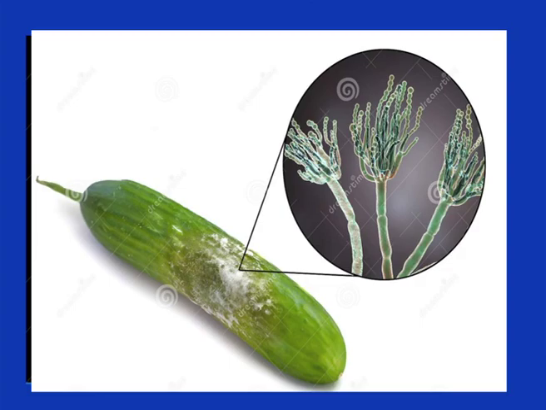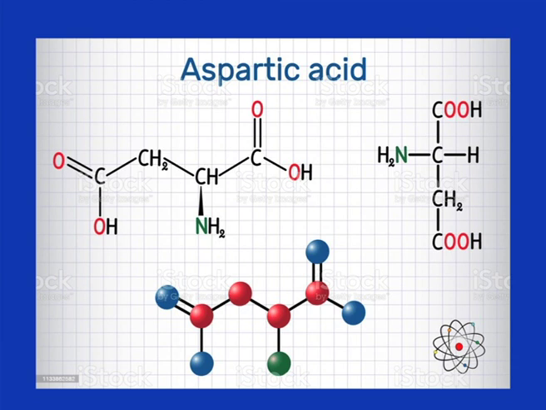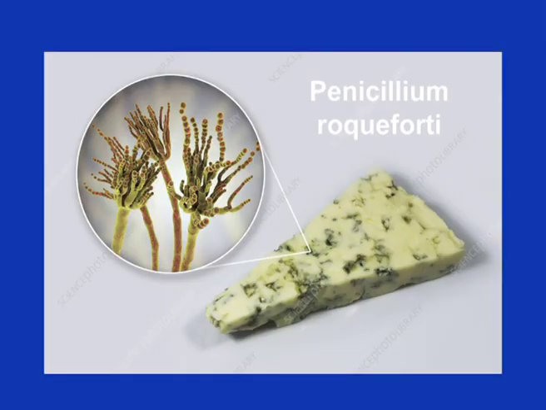and on rotten meat. A few members of Penicillium are used for the production of organic acids like citric acid and aspartic acid. A few species are used for the preparation of cheese. This is called Swiss cheese. This cheese is produced from Penicillium roqueforti, and it is commonly called Roquefort cheese.